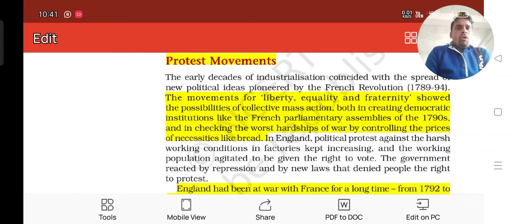Just look at this. The movement of liberty, equality and fraternity showed the possibility of collective mass action, both in creating democratic institutions like the French Parliament Assembly of the 1790s, and in checking the worst hardship of the war by controlling the price of necessities like bread, which was very high.